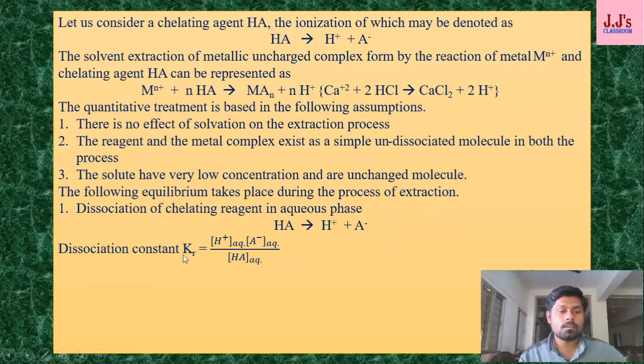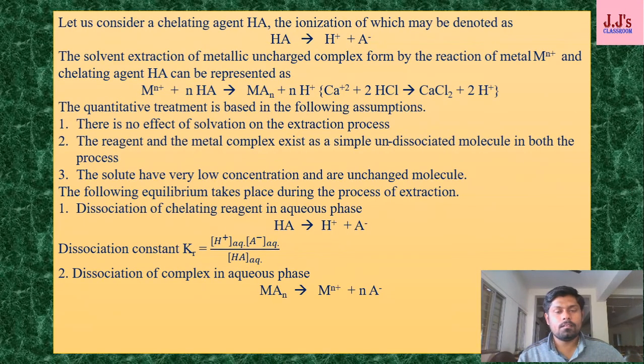Dissociation constant Kr, R stands for reagent, is equal to the concentration of the product divided by the concentration of the reactant. Similarly, for the metal complex MAn, it is the dissociation of MAn that gives Mn+ plus n moles of A minus. It's like CaCl2 gives Ca2+ plus 2 moles of Cl minus. Similarly, MAn gives metal Mn+ and n moles of A minus.